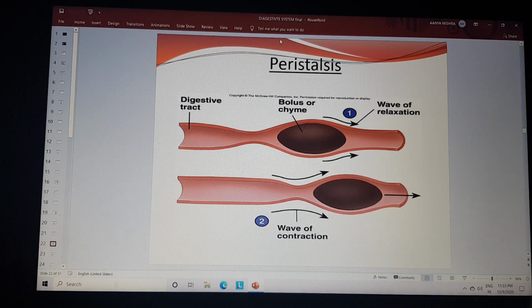That is the peristaltic movement. In the digestive tract, we have a wave of relaxation and a wave of contraction. This is the bolus that is moving in the forward direction by the contraction and relaxation of the digestive tract system.